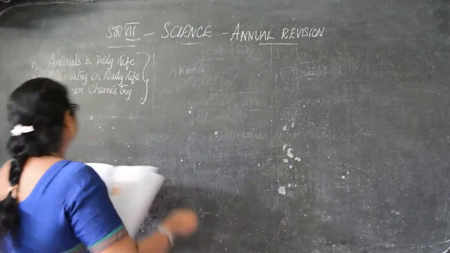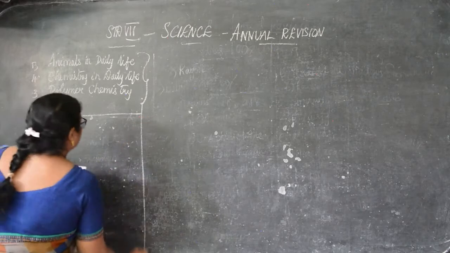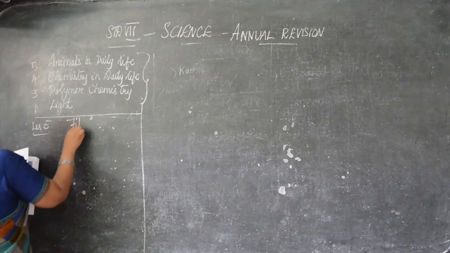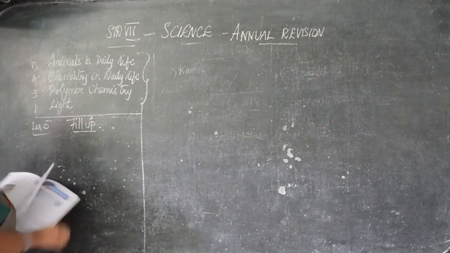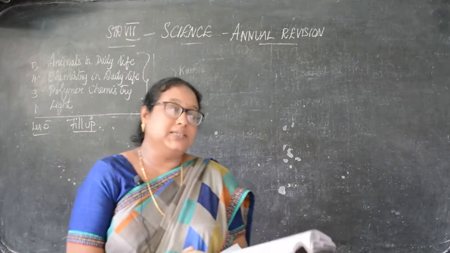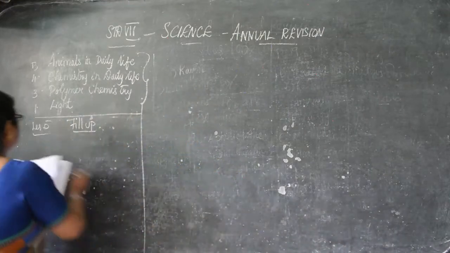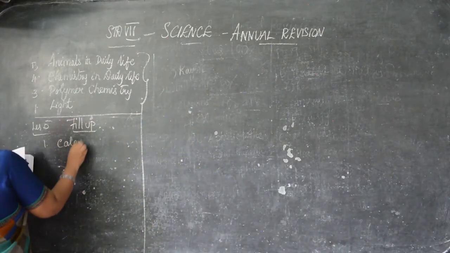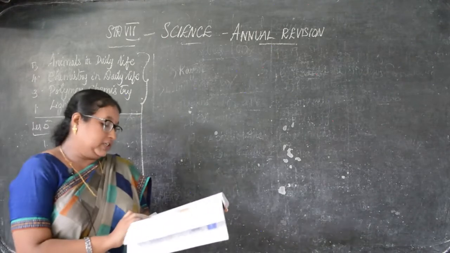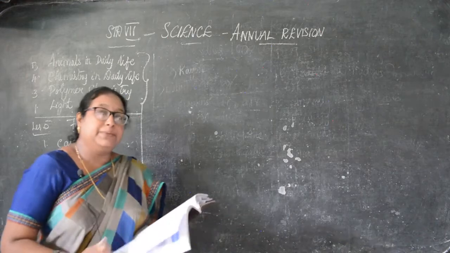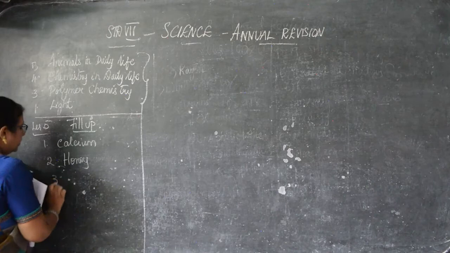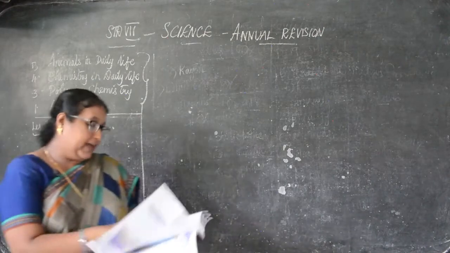Lesson 5, from the animals in daily life. Fill up. Proteins and dash is rich in milk, that is calcium. Then dash is extracted from bee hives, honey. Then anthrax.